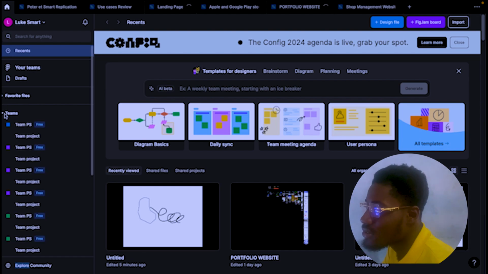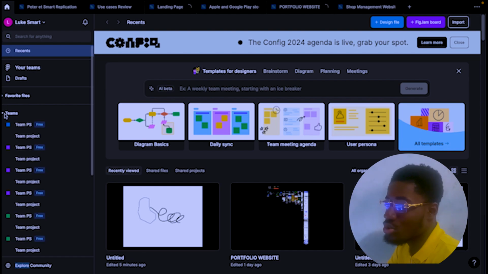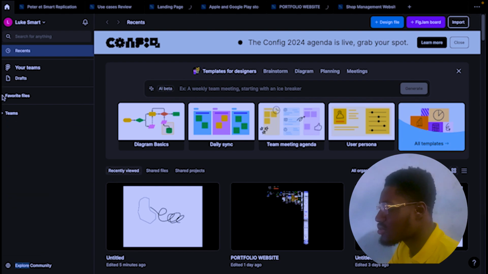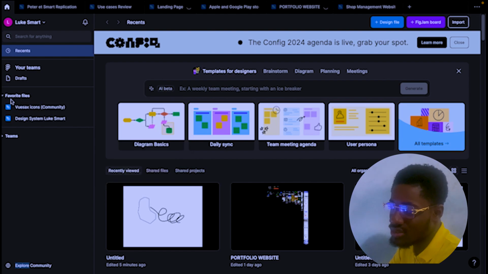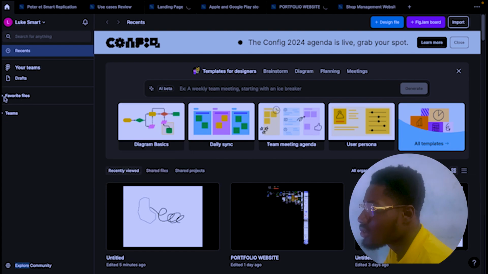Teams are for a group of members. Maybe you're a development team or a design team working together. You work on a team project. That's why you can see many teams there. And some of your favorite files, I think I have some icons, and those are my favorite files I use most of the time, so I can't go without it.